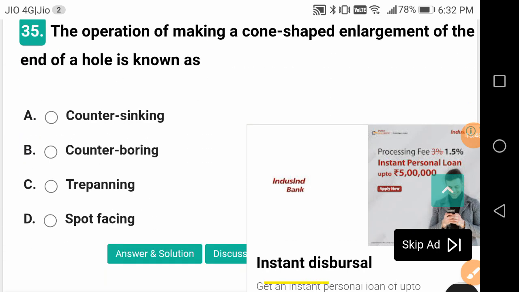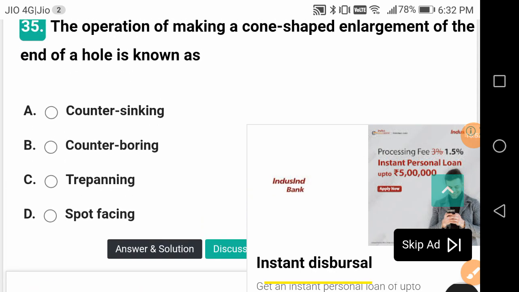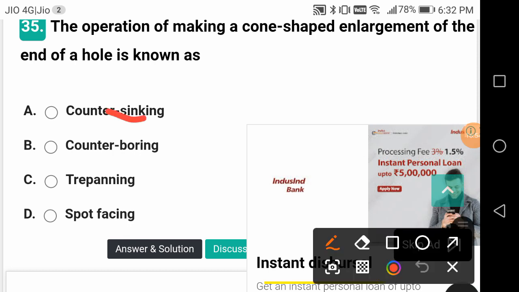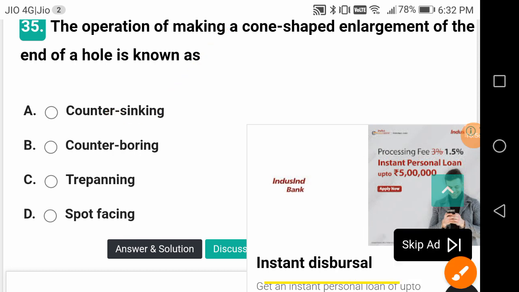The operation of making a cone-shaped enlargement of the end of the hole is known as counter sinking. There is a difference between counter sinking and counter boring. So you should observe the word cone-shaped. Cone.